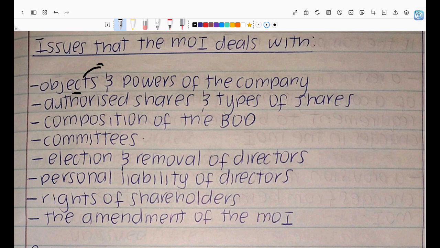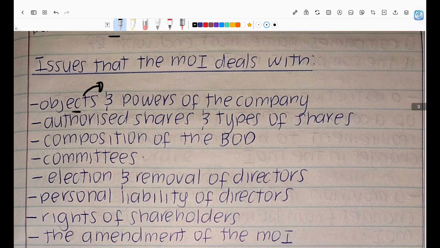Now, what does this company's object mean? I'll make an example. Let us say you are a fuel station, right? And in your MOI, you say that we are a company that sells fuel, right? We sell fuel. So your fuel company. So that is your object. That's what you say in the MOI.